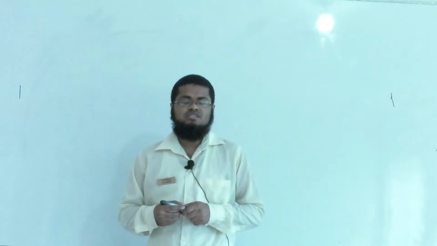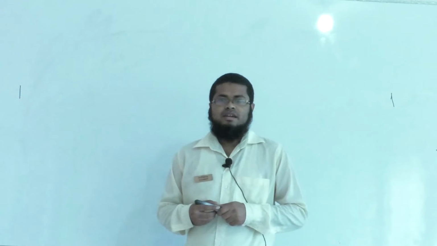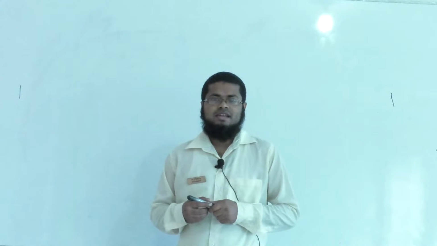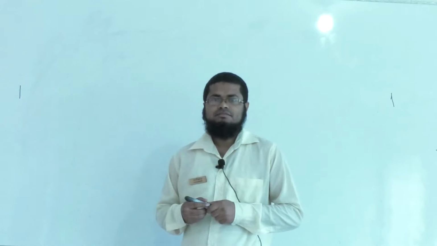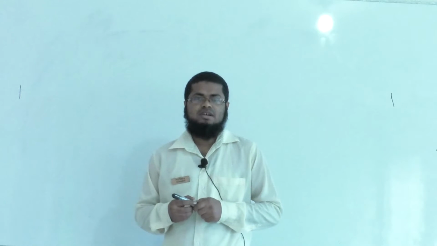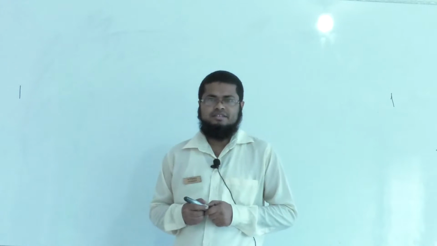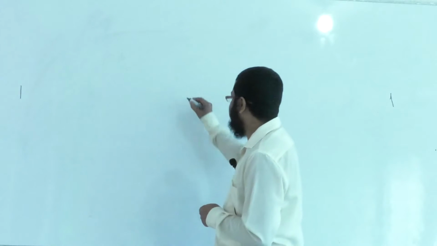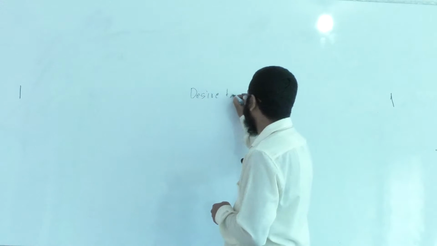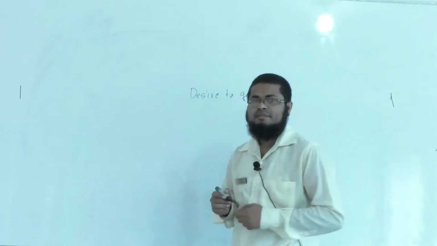Demand is an economic situation where a consumer is willing to pay for a good at a definite price. This is called demand. For demand, three important things are necessary. First, desire to get.